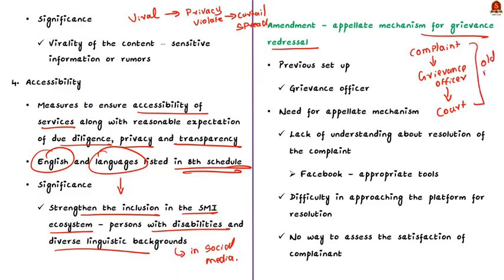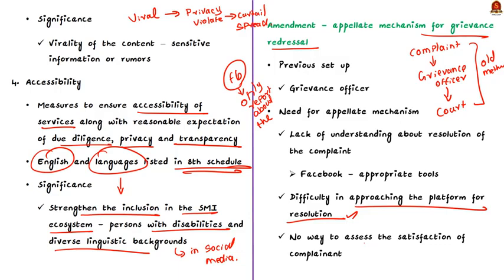See, there is a lack of understanding of what is meant by resolution of complaint. For example, Facebook only mentions the number of reports where appropriate tools have been provided. These appropriate tools could just mean the automated replies that are sent to the complainants. Secondly, there is this opinion that users find it difficult to approach the platform for complaint resolution.